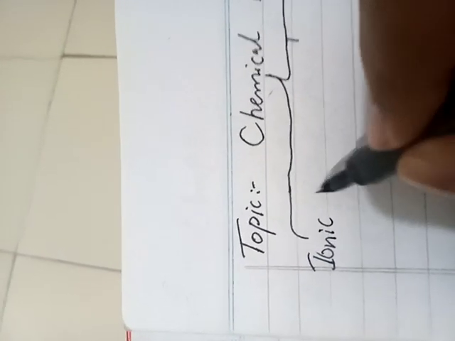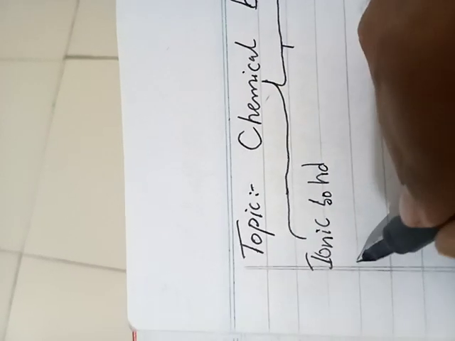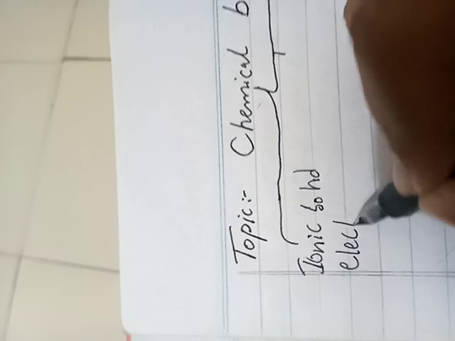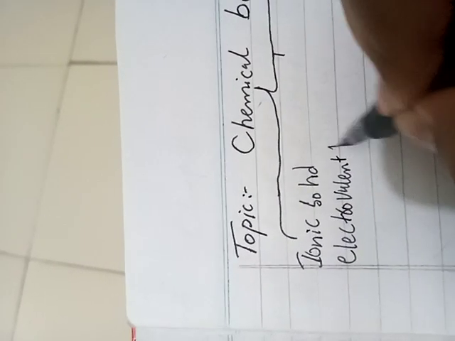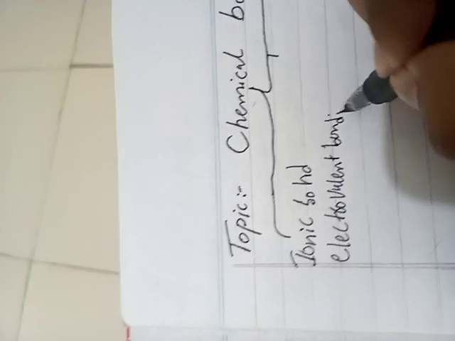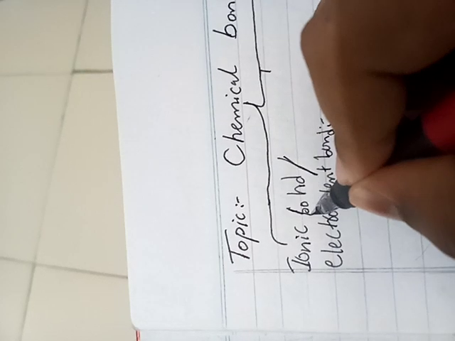Okay, so now let's go to our types of bond. Ionic bond. And do you know that ionic bond is also known as electrovalent bond? Ionic bond or electrovalent bond.